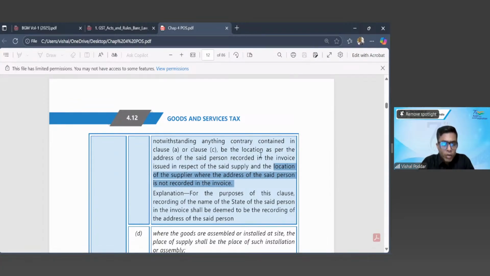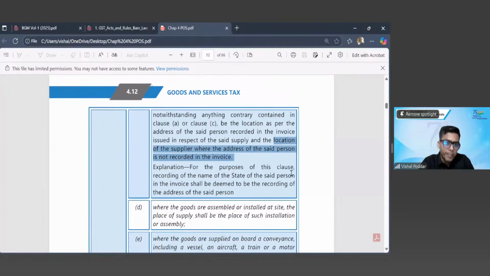Coming back. So the point is, there are two provisions of place of supply here, depending upon whether the buyer's address is recorded on the invoice, then buyer's address will be place of supply. If not recorded, then the seller's address will be place of supply. Now, interestingly, what does the explanation say? For the purpose of this clause, even recording the name of the state only, not detailed address, only recording the name of the state is sufficient, and that will be considered as recording the entire address.